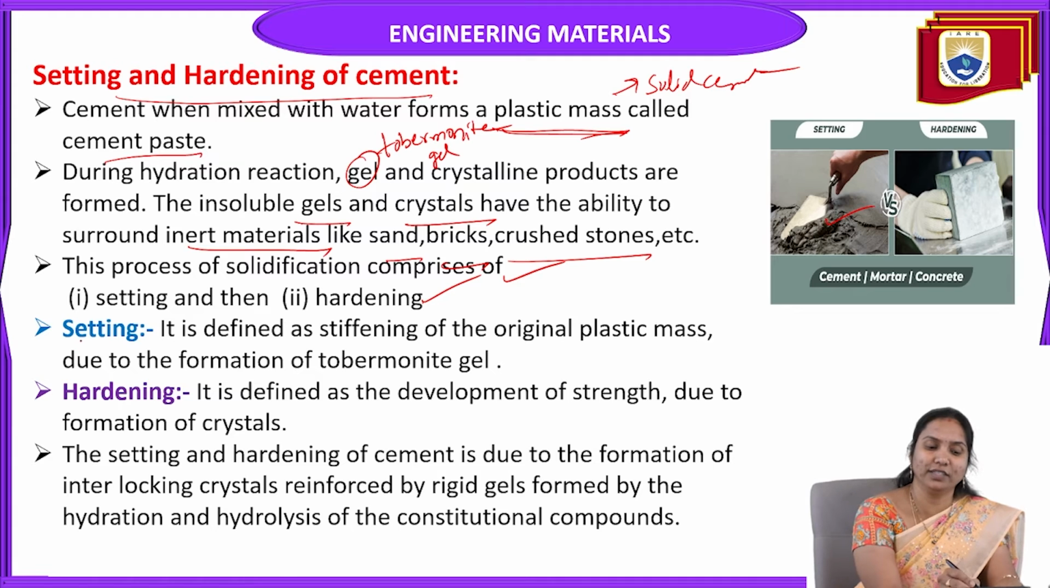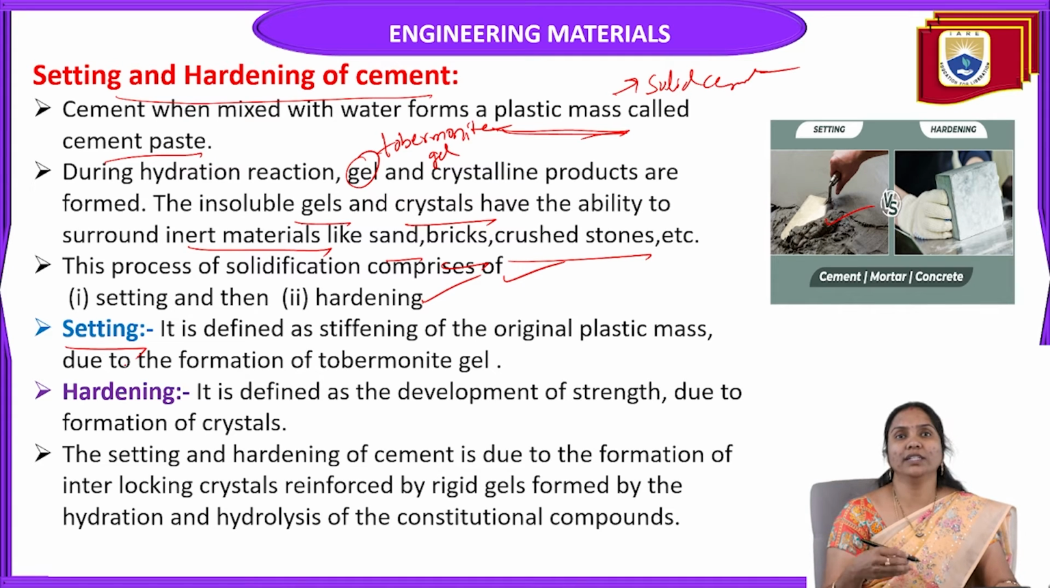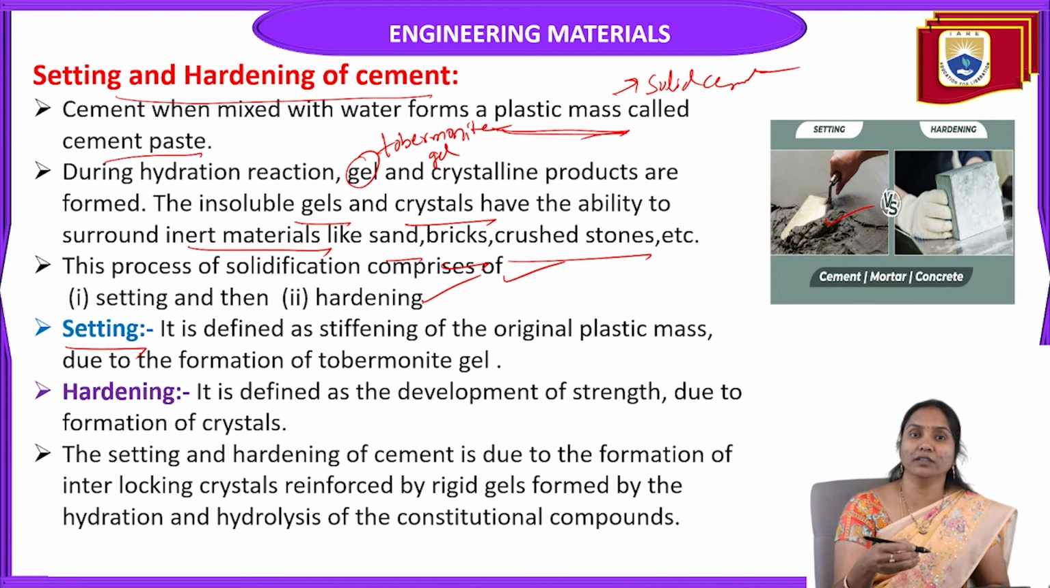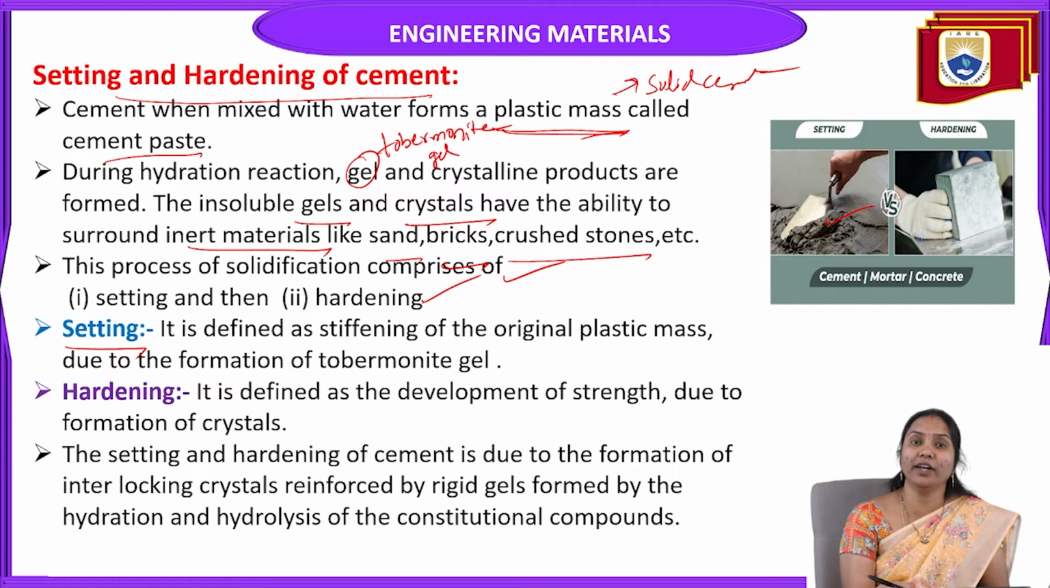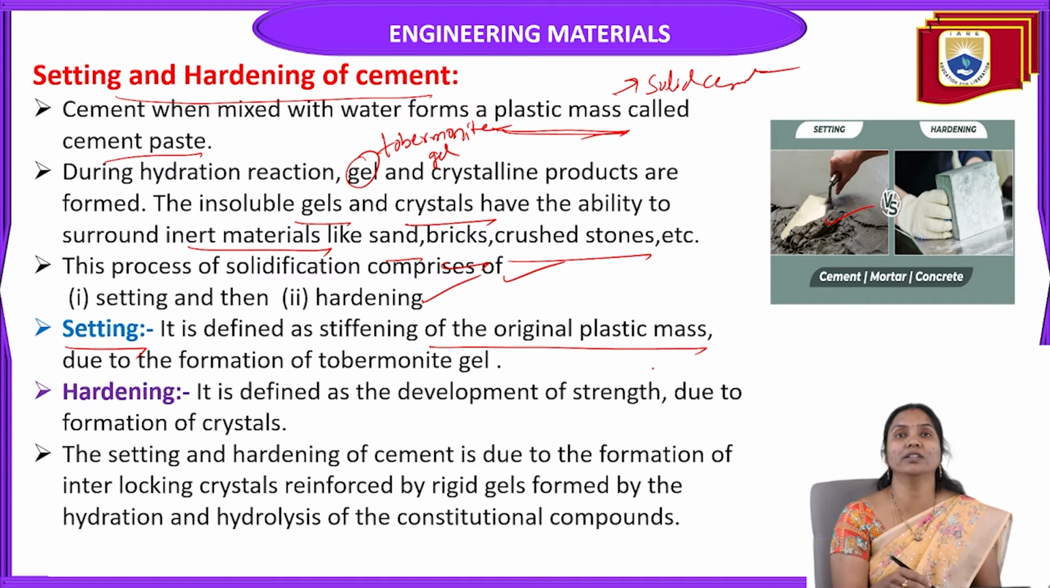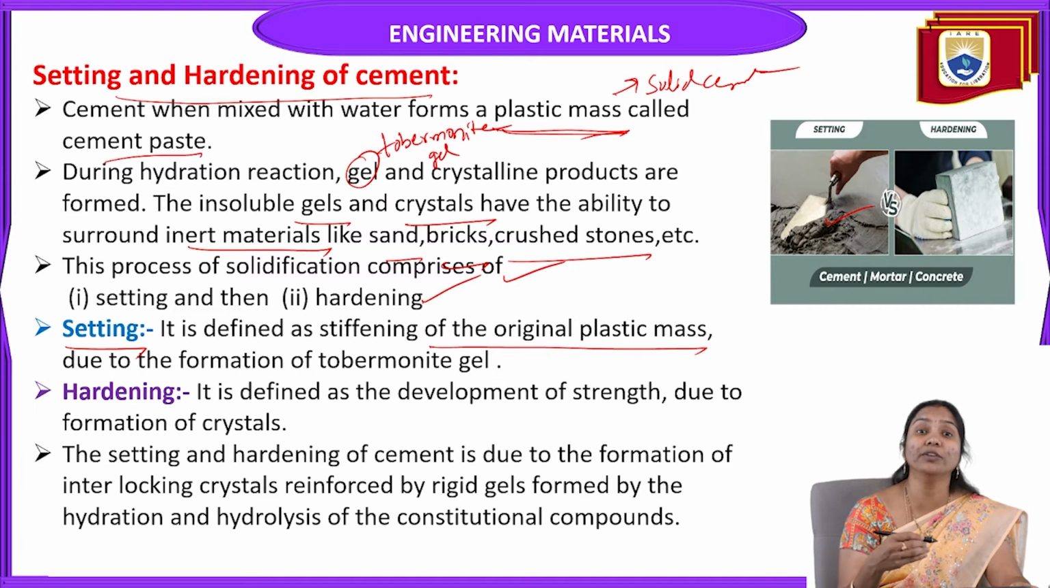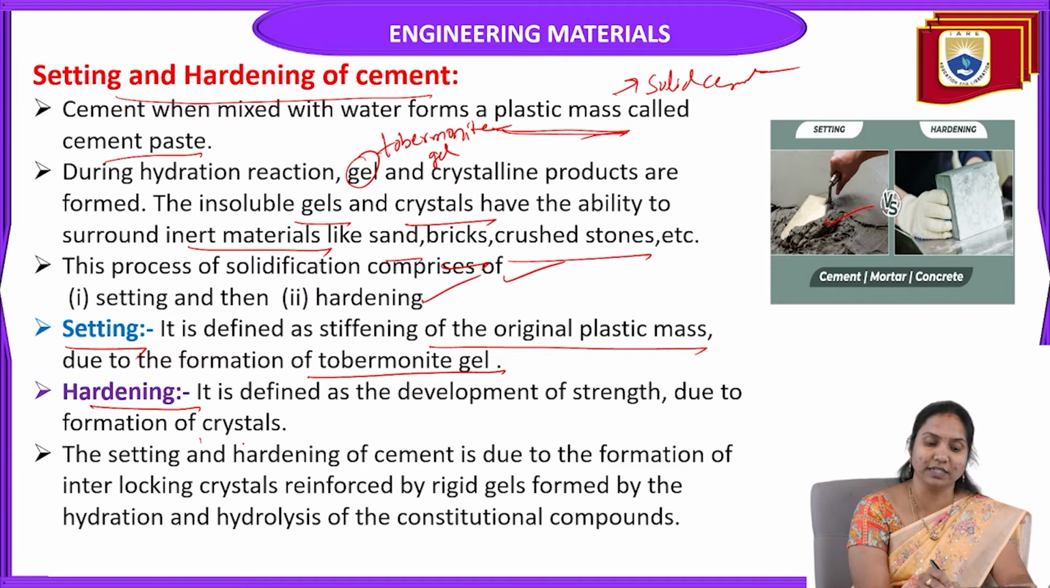So what is the meaning of setting? It is defined as stiffening of the original plastic mass due to the formation of tobermonite gel. And hardening is defined as the development of strength due to the formation of crystals.